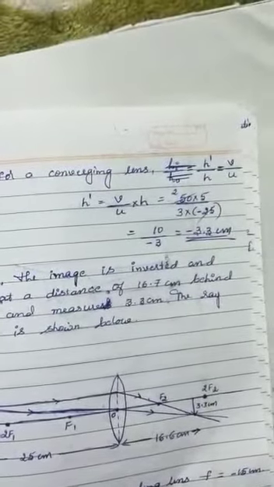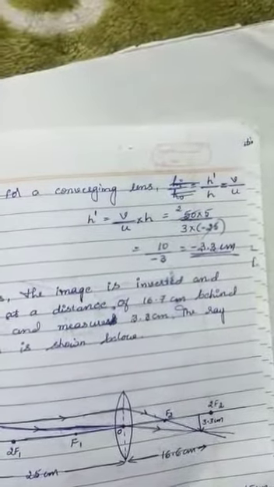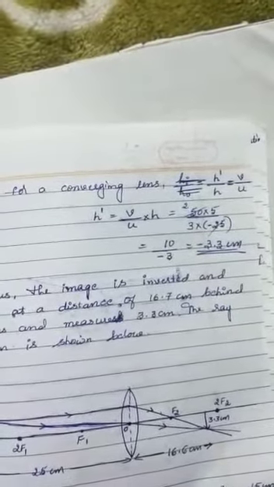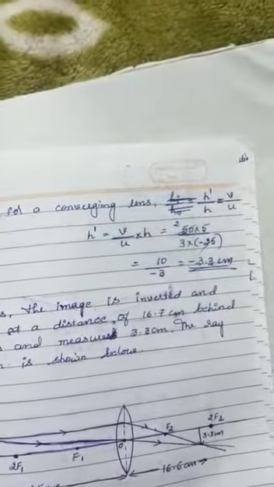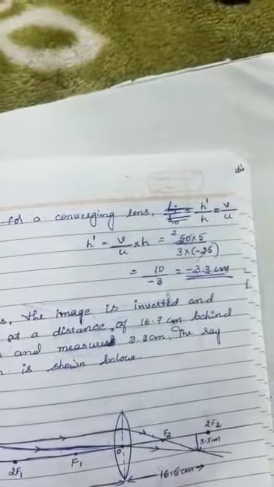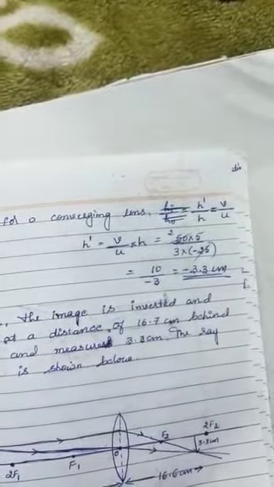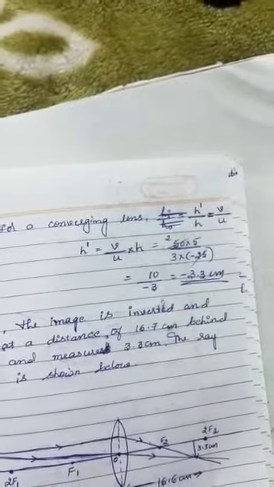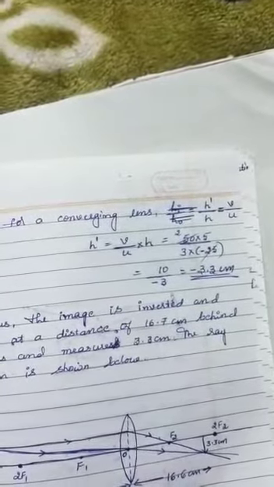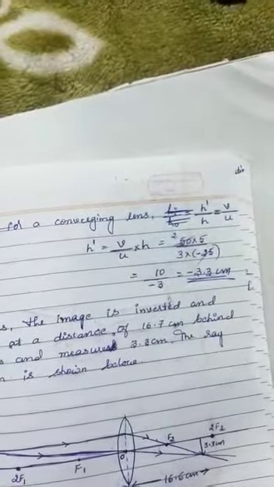Magnification is equal to h dash by h, that is equal to v by u, or h dash is equal to v by u into h. v we already found, that is 50 by 3, and h is 5 centimeter. And the value of u is minus 25 centimeter. Here 50 by 3 is the value of v, and v means the image distance.